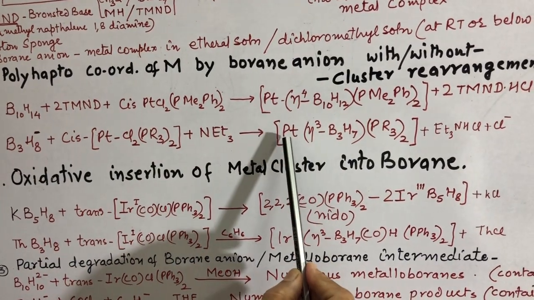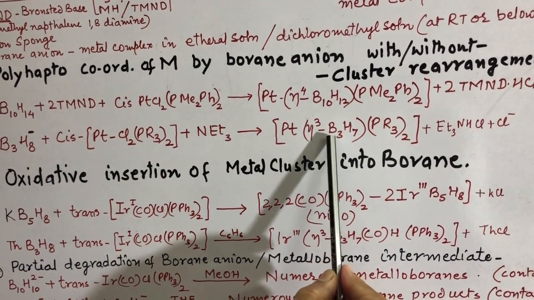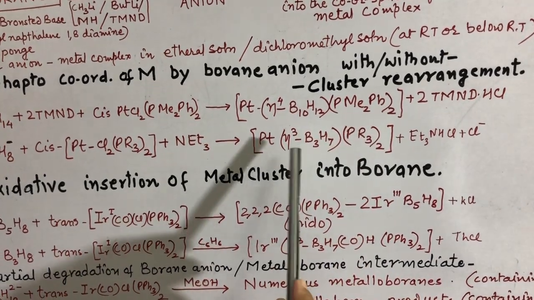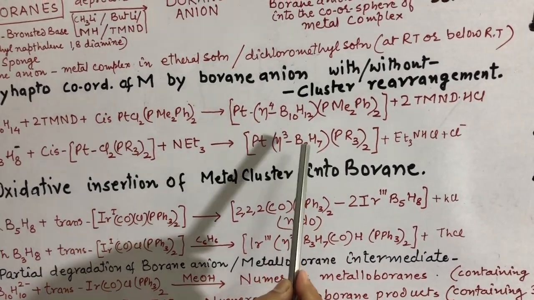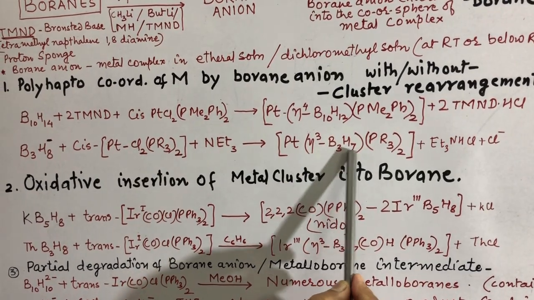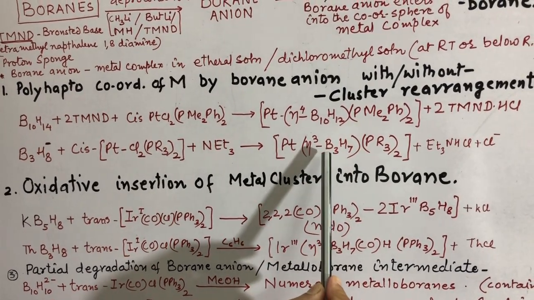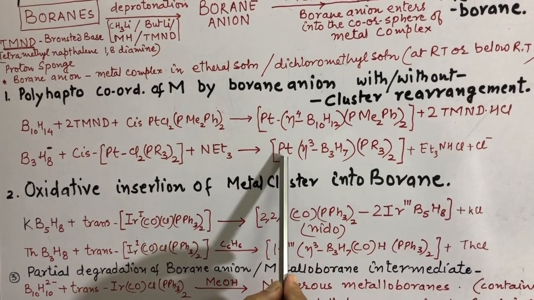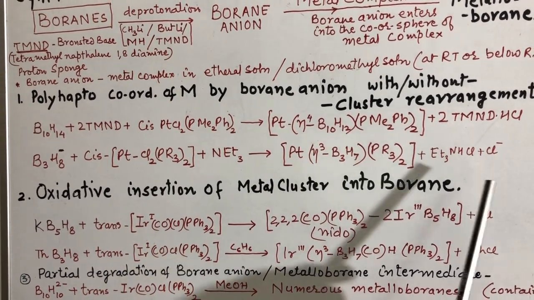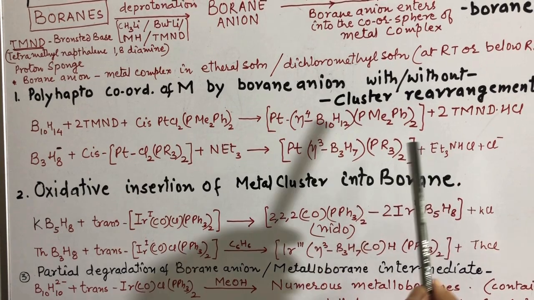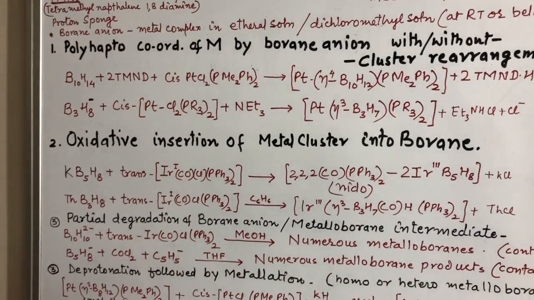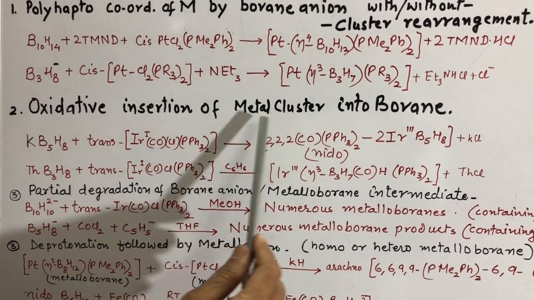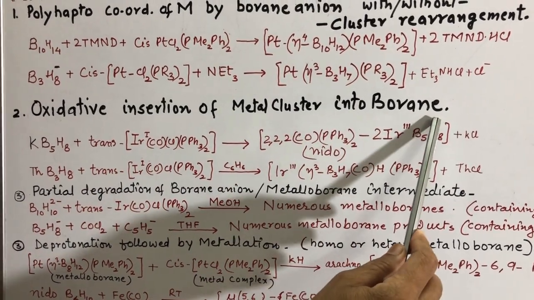Here it is: platinum η3-B3H7 (PR3)2. Here η3 means that three boron atoms of this triborane anion are linked by this platinum, and we get this platinum complex. Now the second method of preparation is oxidative insertion of metal cluster into boranes.